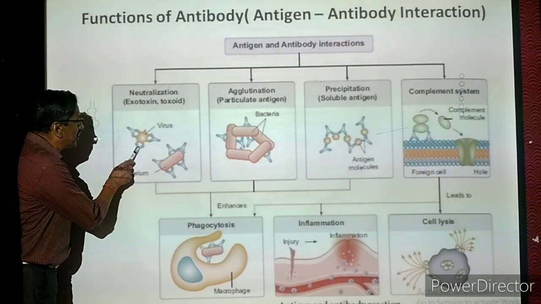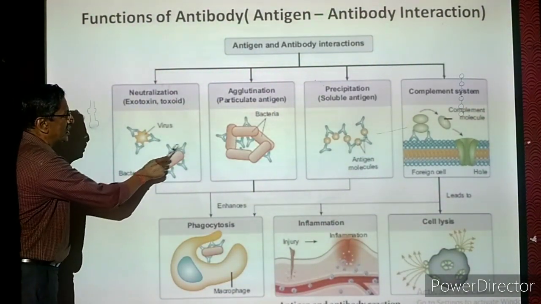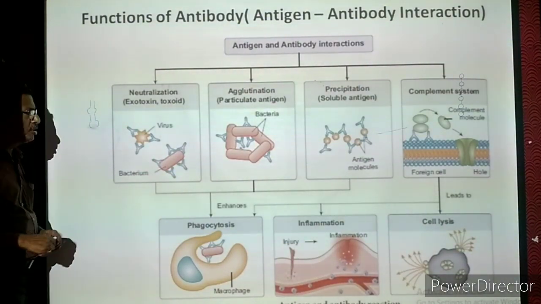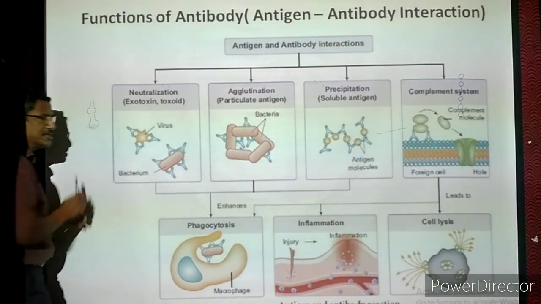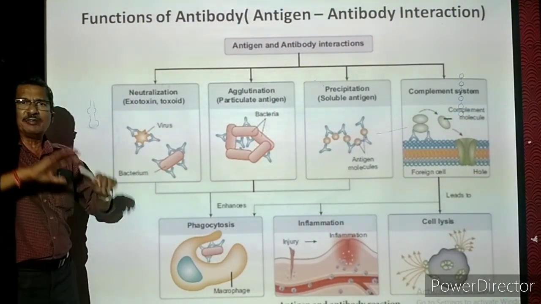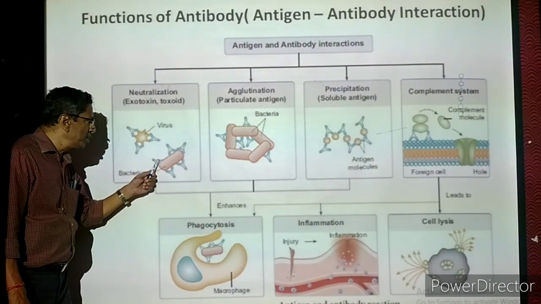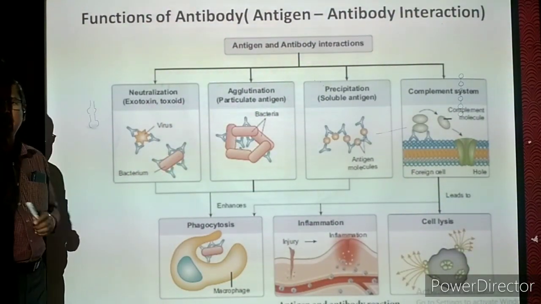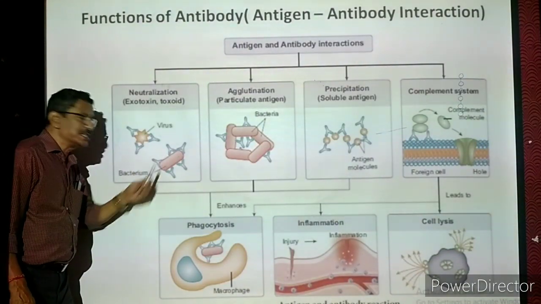So the antibody, these are all antibody molecules, the Y-shaped. What the antibody molecules will do, they will come and cover the complete bacterial cell. They will come and cover, no gap. But actually in the picture here, some gap is there. No, here also antibody molecules. Everywhere antibody molecules will cover the bacterial cell. Now the bacterial cell is producing toxin.